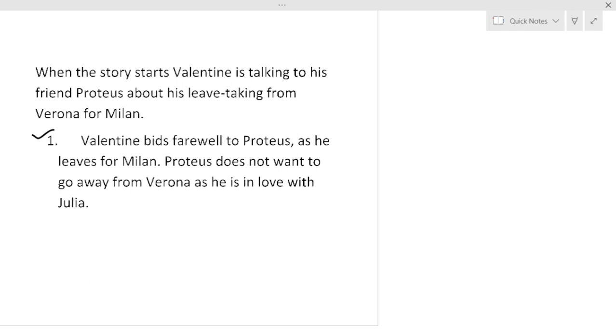What does Valentine mean? Valentine means that if Proteus was not chained in Julia's love, then he would entreat him to go with him. Why?